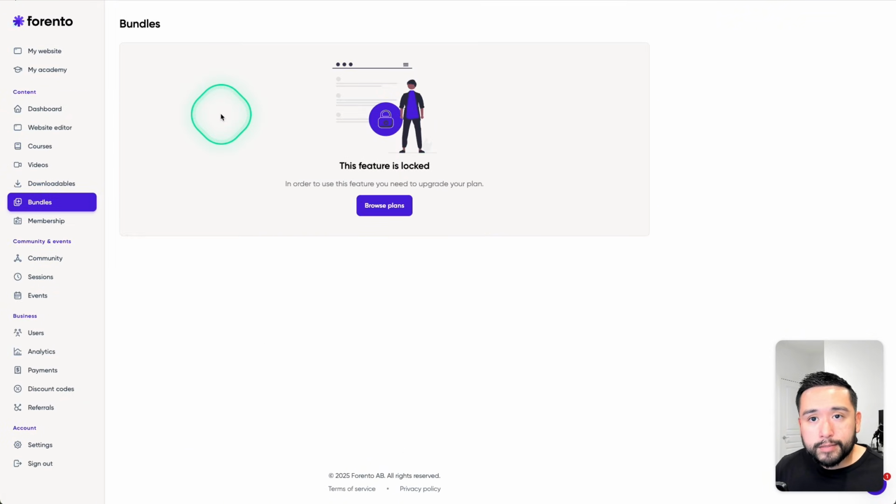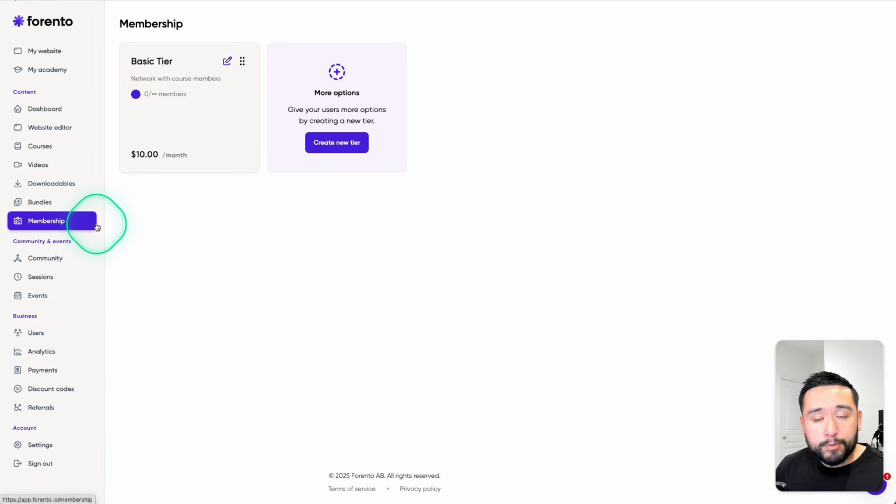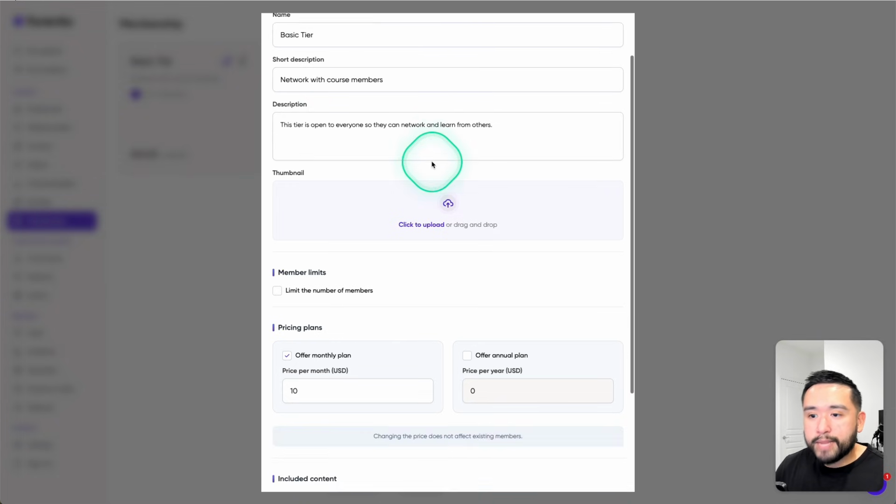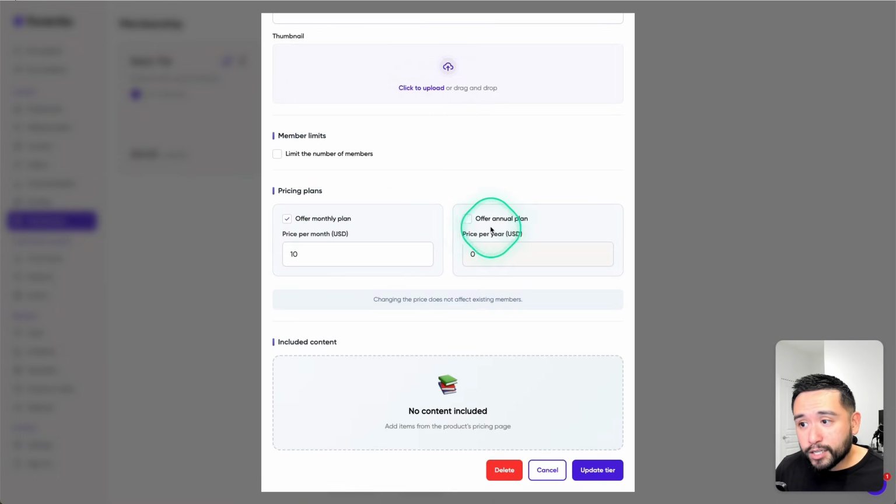Now, bundles, unfortunately, this feature is locked. So AppSumo customers won't be able to create bundles. Now, for memberships, you can create memberships. So I did create this $10 per month membership. So you can give it the information, pricing plans. So there's two options. You could only do monthly or annual plan.